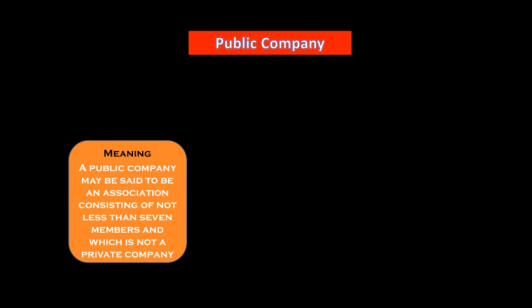So any company which has more than 7 members and is not a private company is known as a public company.